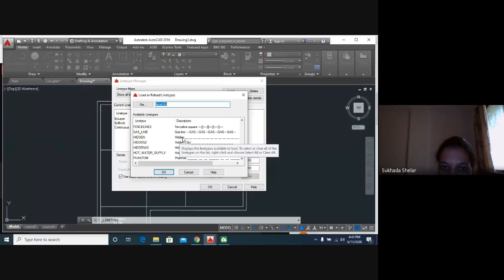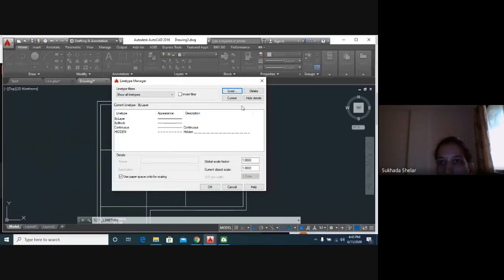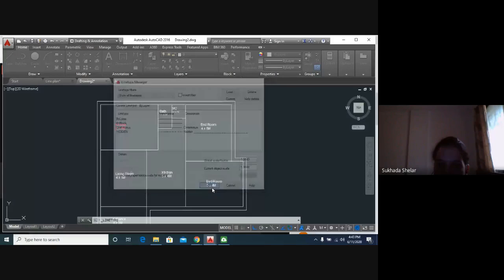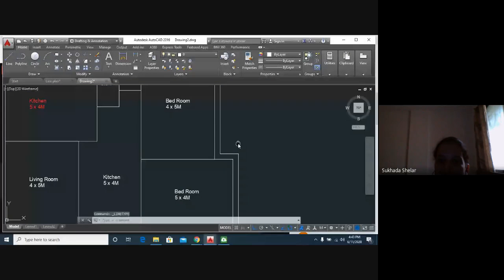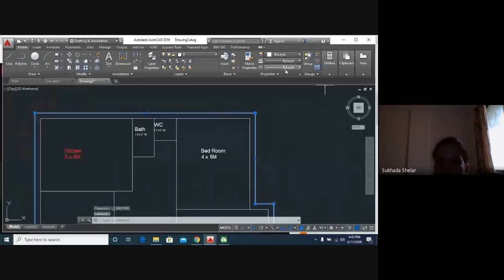I will select hidden, just OK it, and it will get loaded in the workspace of our AutoCAD. Okay, are you getting me all? I can see the chat box, so that's why I'm asking you again and again. Then I will OK it, and then I will select this our plinth line, and I will go with the layer and hidden line. Can you see it? Can you see the change? Our plinth line has become hidden line.